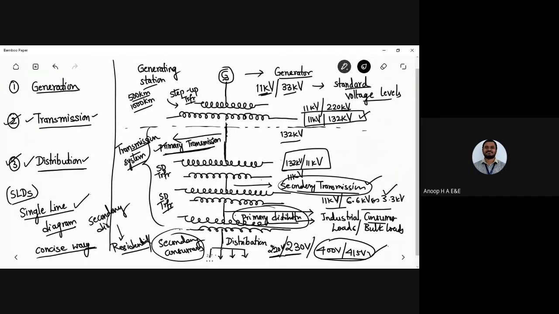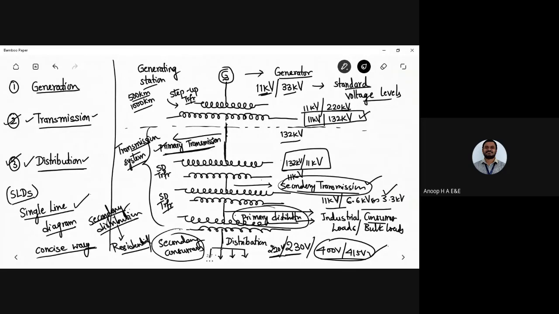Okay, we call it secondary distribution. So this is how I have written the electrical power system. I'll be sending you the relevant study material regarding this structure of the electrical power system in detail. You can go through this structure quite easily and understand the standard levels of voltages.